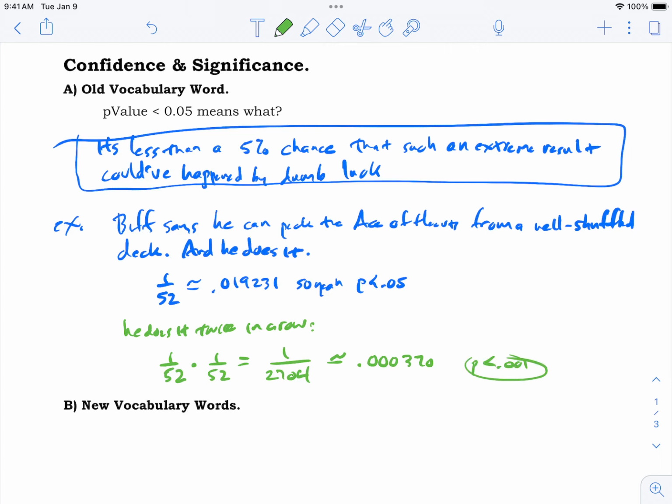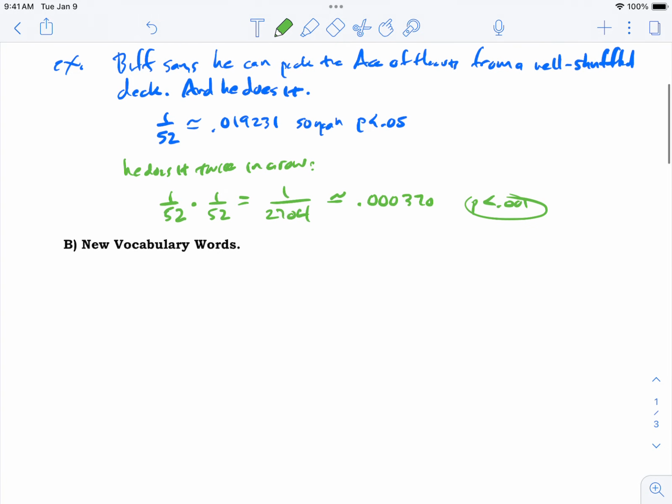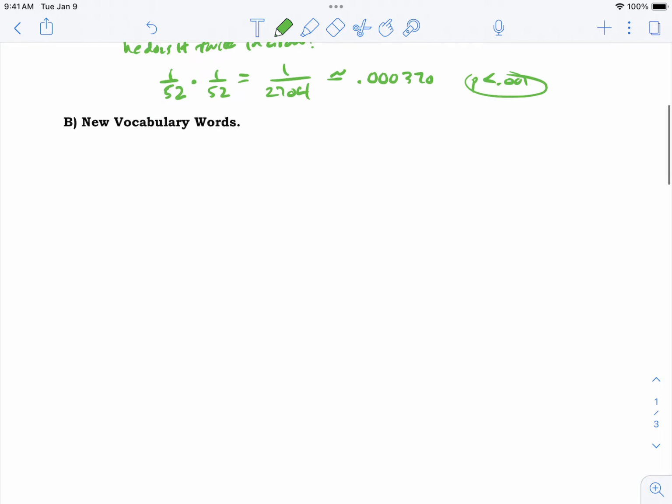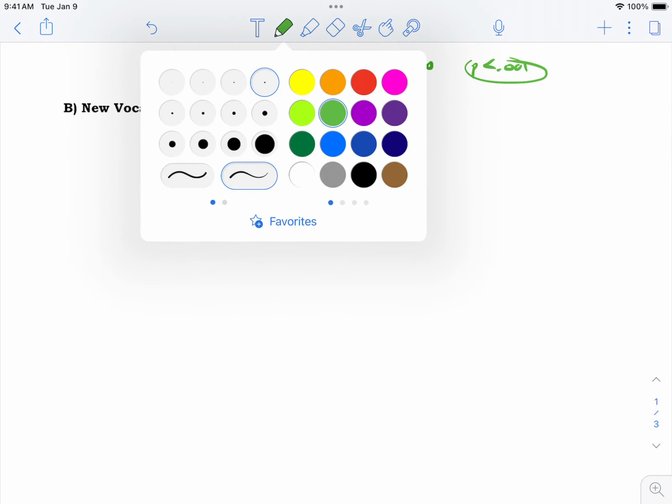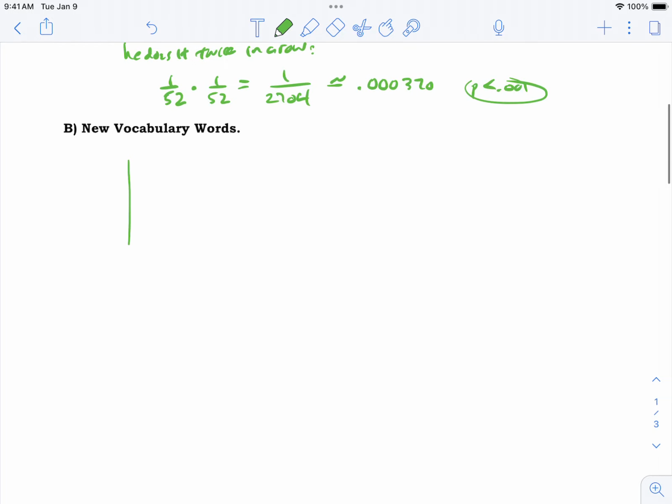Wow. So you're starting to get impressed and you're starting to doubt, is this really dumb luck? Boy, I'm not so sure anymore, right? Maybe this guy's got a trick. There's got to be a trick to it, right? That's what magicians do. They make tricks. So anyway, that was kind of like last lecture. I've got some new vocabulary words for you today, and at first it's going to look like I'm doing the same thing, but bear with me.